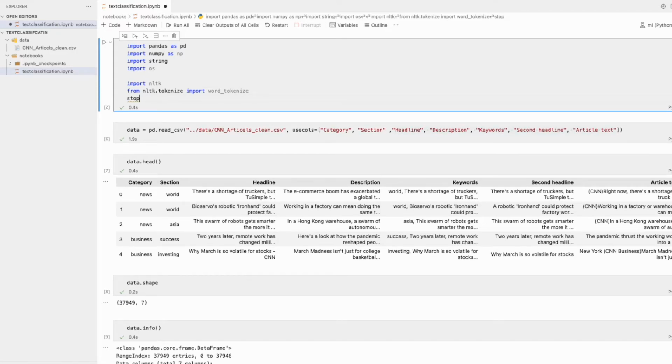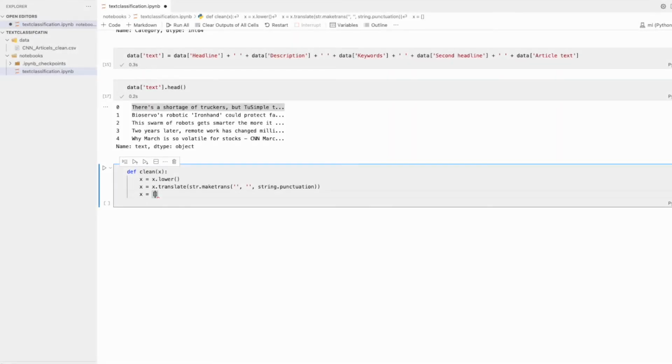Now stop words, right? How can we do it? NLTK dot, I think it is there in corpus, stop words, and then we have to provide which language we want, as we are dealing with English. Let's remove that one. So here I will use a list comprehension, right?